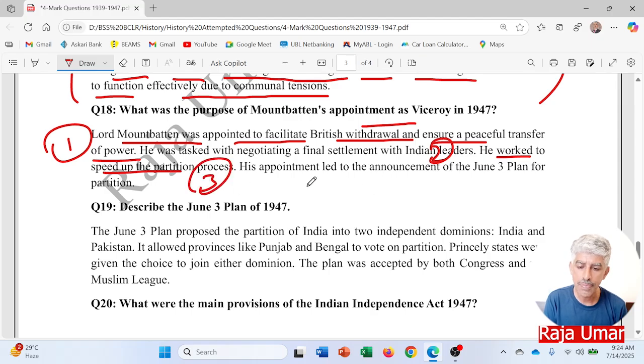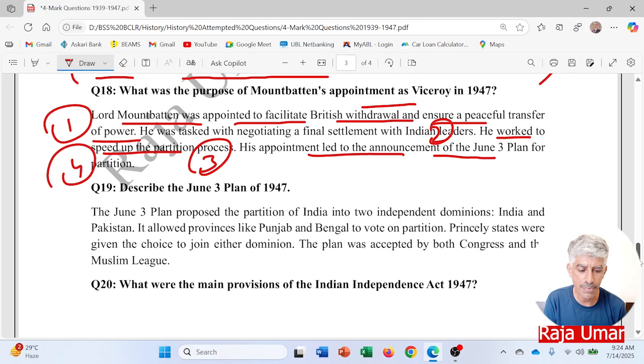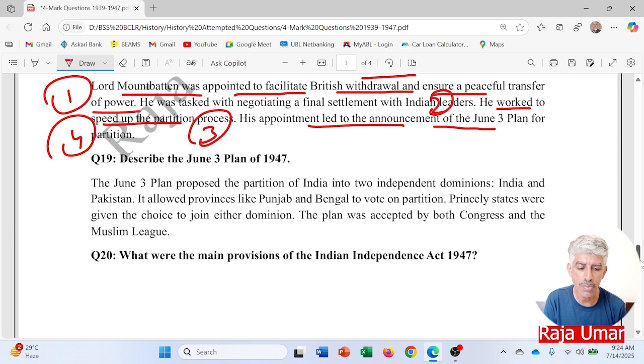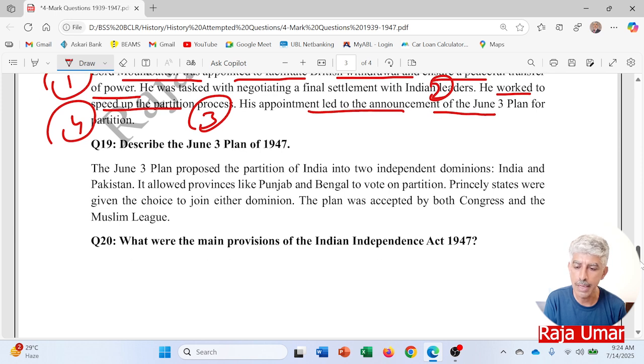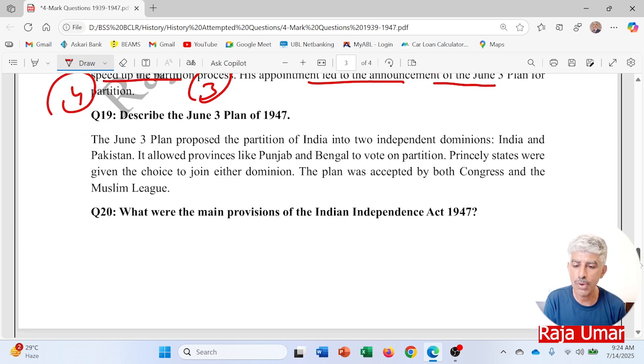Number three, his appointment led to the announcement of the 3rd June plan for the partition. Point number four. So he was the one who drafted that plan, and that was the partition of India plan. Describe the 3rd June plan of 1947. The 3rd June plan proposed the partition of India into two independent dominions, India and Pakistan.